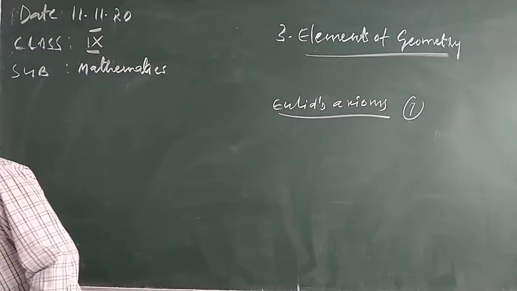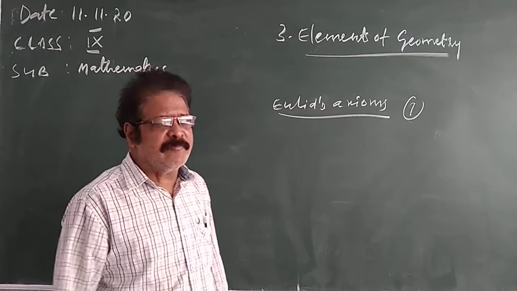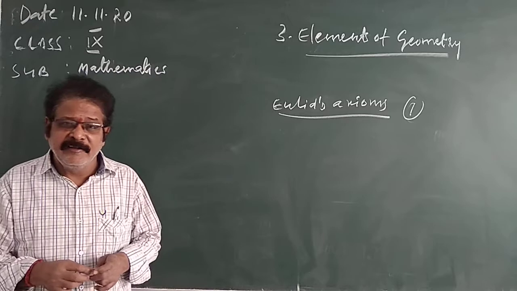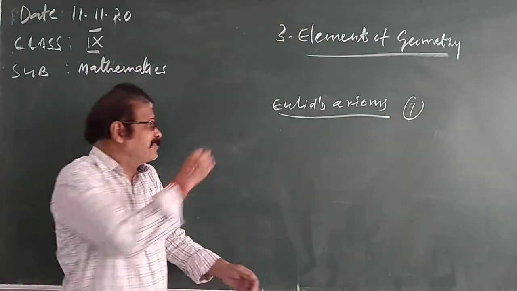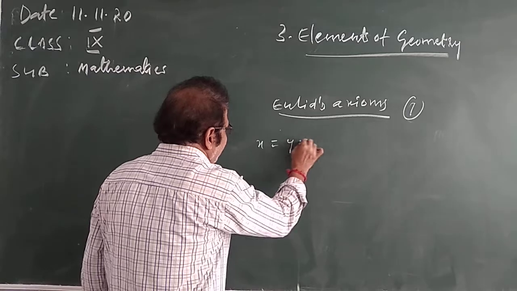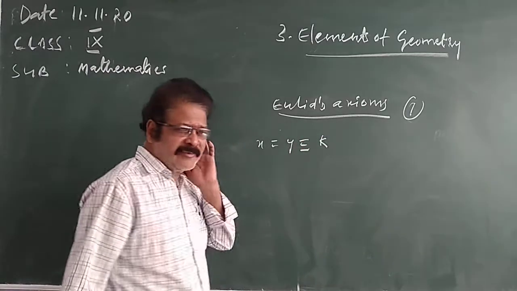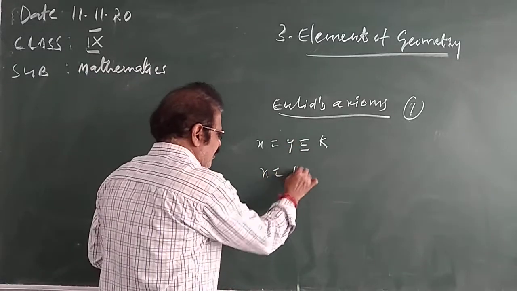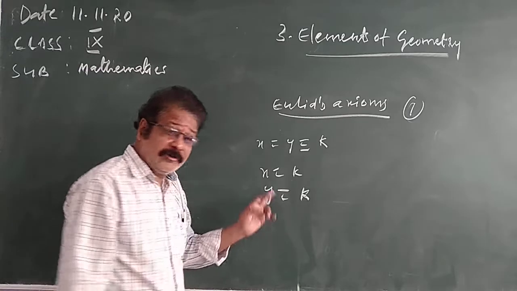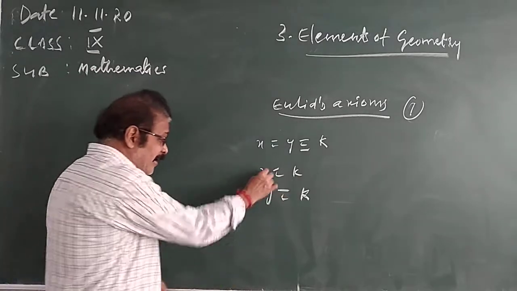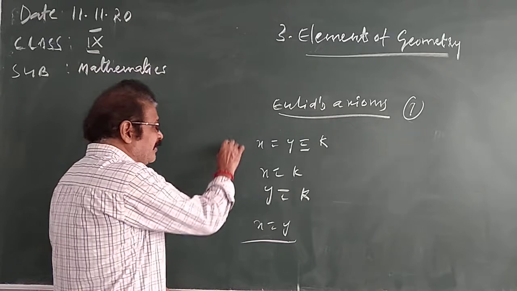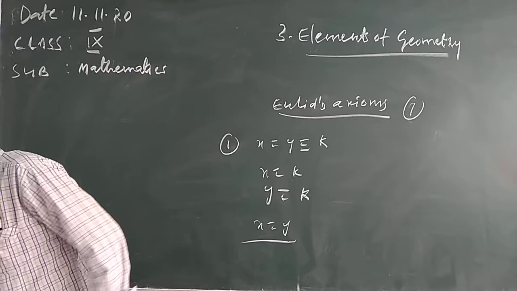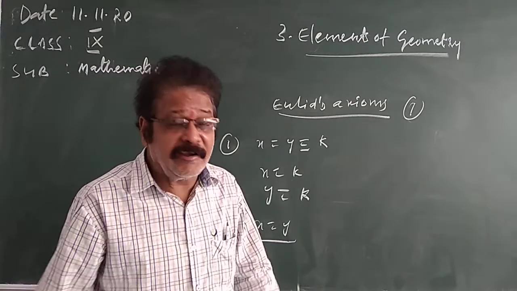What is the first axiom in Euclid? Things which are equal to the same things are equal to one another. For example, x is equal to k and y is equal to k. The two things are x and y, and both are equal to k. When x equals k and y equals k, both having the same value, then x equals y. This is Euclid's first axiom.